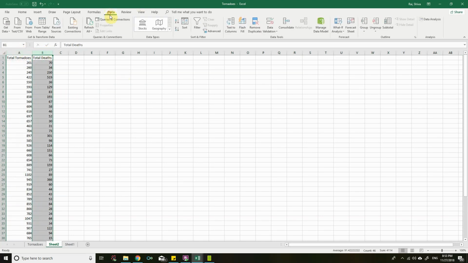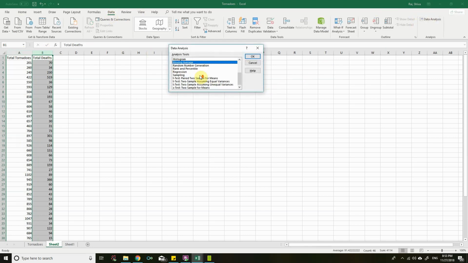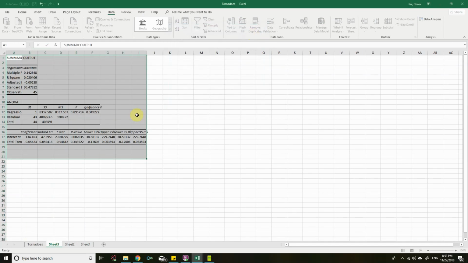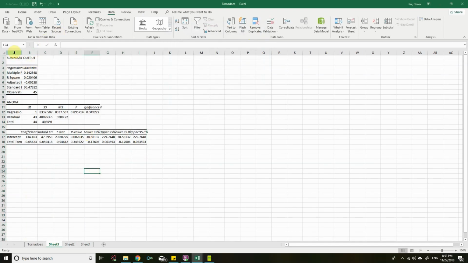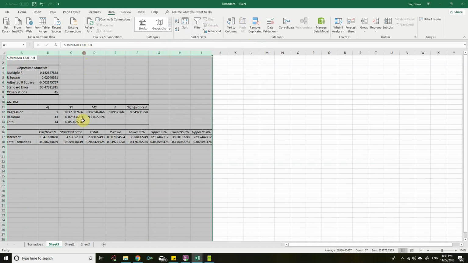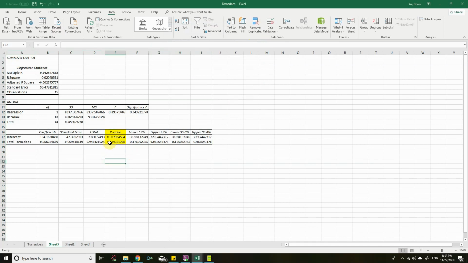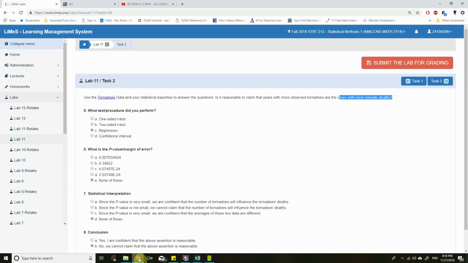So let's go to data analysis, regression. Input Y range: the Y range is simply total deaths, and the X range is total tornadoes. Click on labels and click OK. So we get the regression table, and the p-value is clearly 0.349, which is very large.